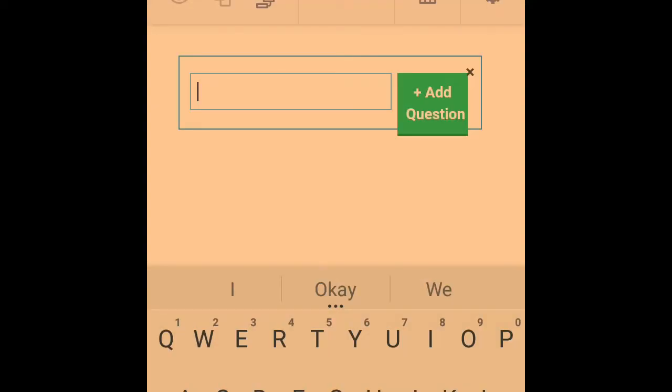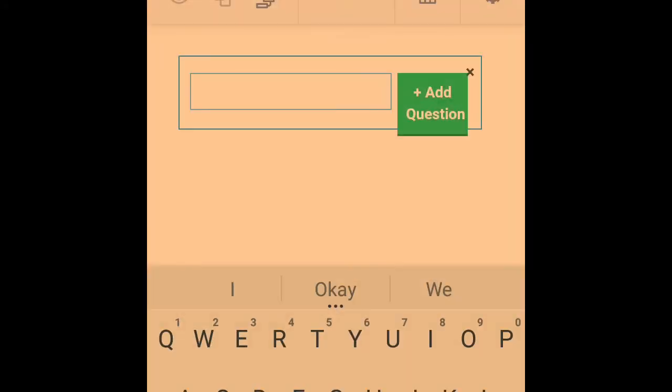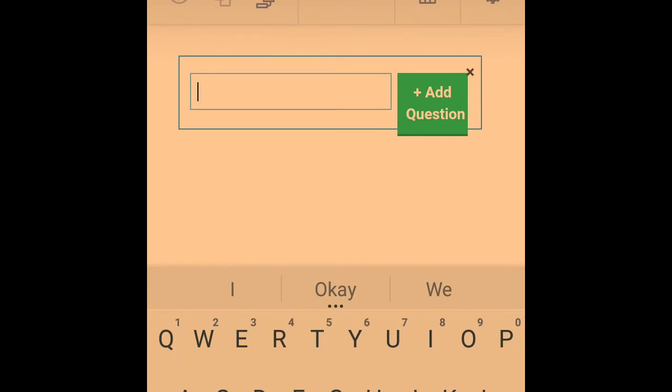For Google Form, you can decide to put a section, give it a title for each section. But for this, don't do all that. You will just write them accordingly.